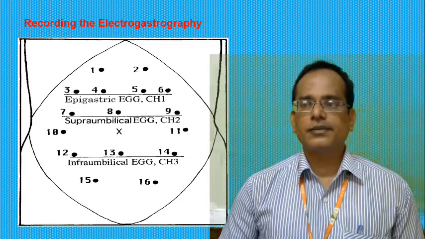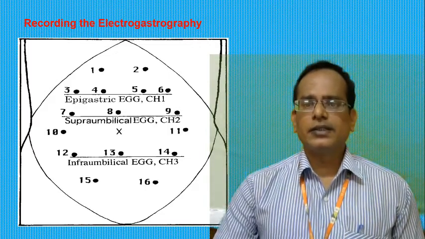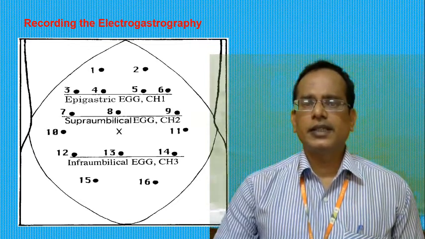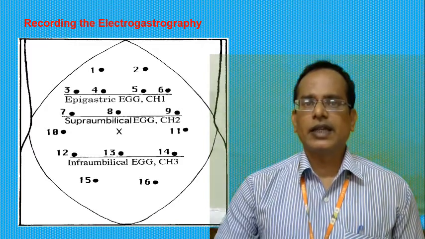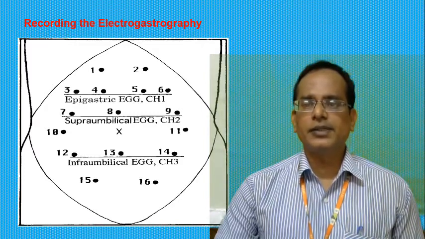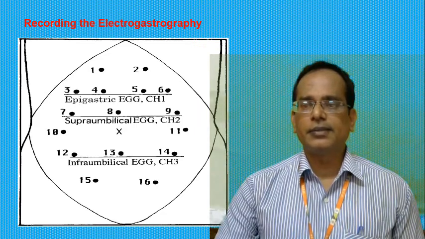First we will discuss what that is. In this case, some problems are there during the recording of electrogastrography. One common mistake made in EGG recording is inadequate preparation of skin, that is very important, and another is placement of electrodes.